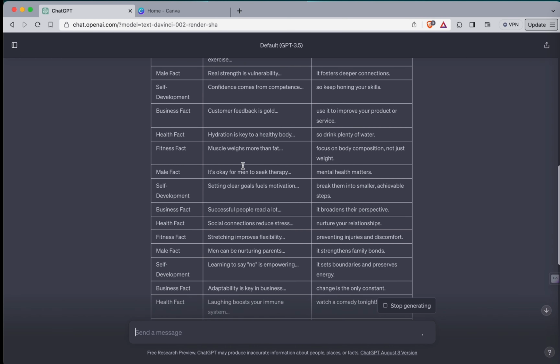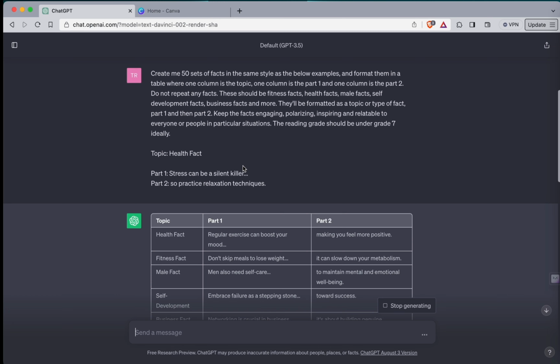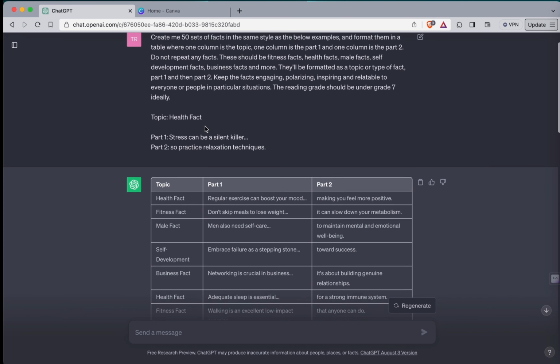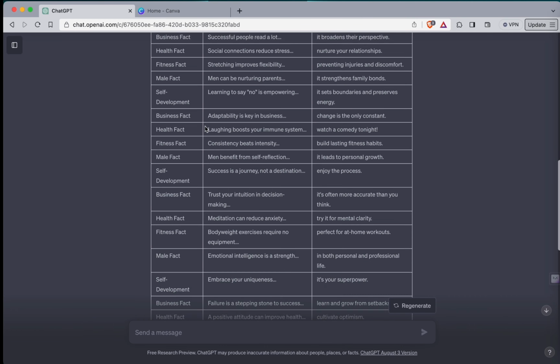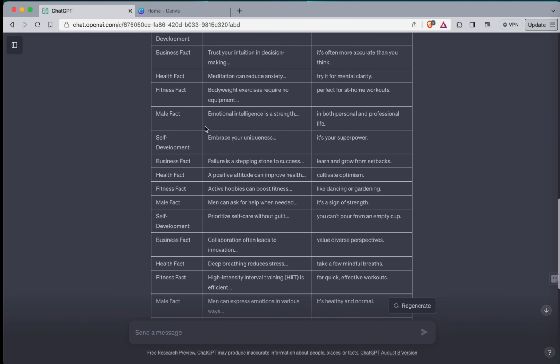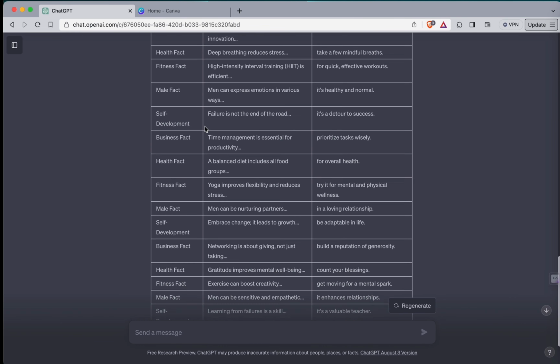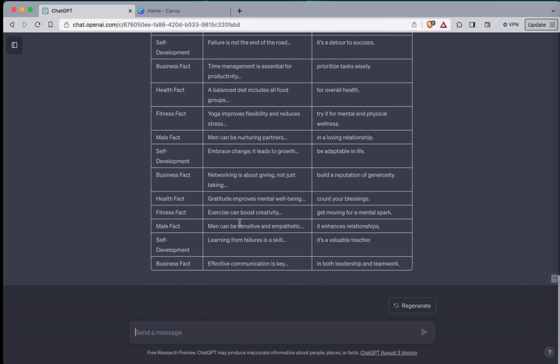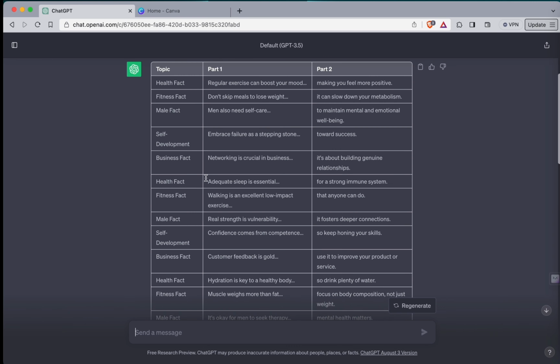Now, I did experiment with 100 sets, 200 sets, 150 sets, 75 sets. And honestly, the value and the quality of it drastically decreases. So I found that 50 is good. And when you've done the 50, you can make another set of 50 too, just to keep it a bit higher quality. When you do this, I highly recommend you go through it, because there might be certain ones you don't agree with, certain ones you might not like.